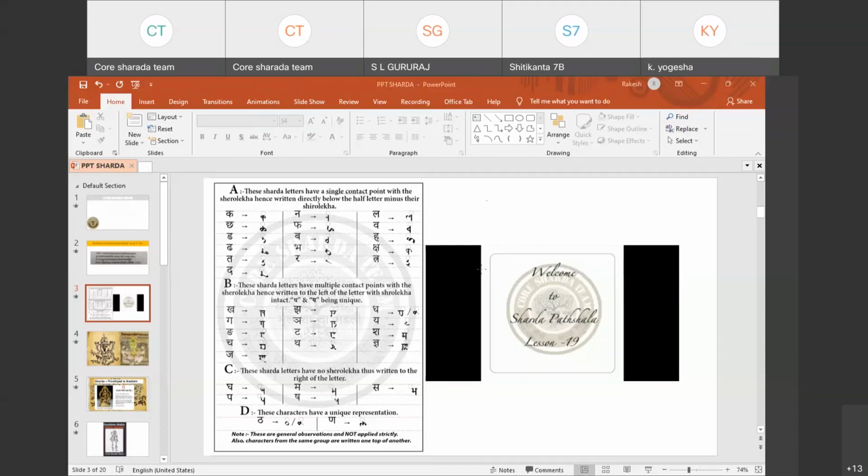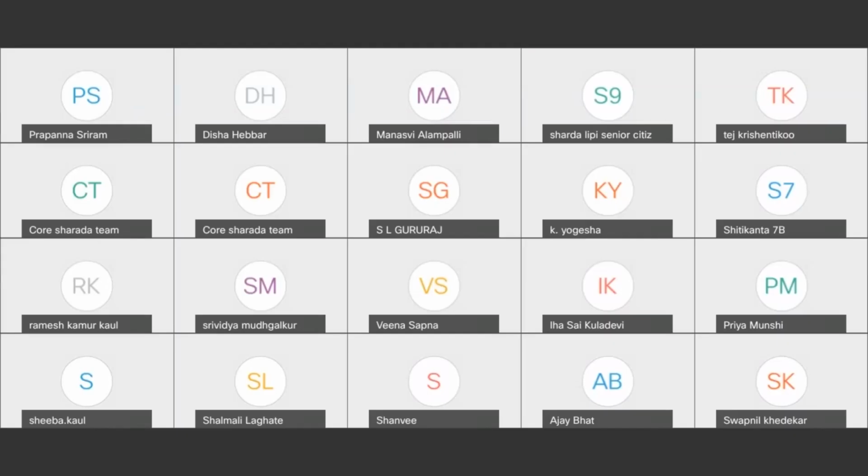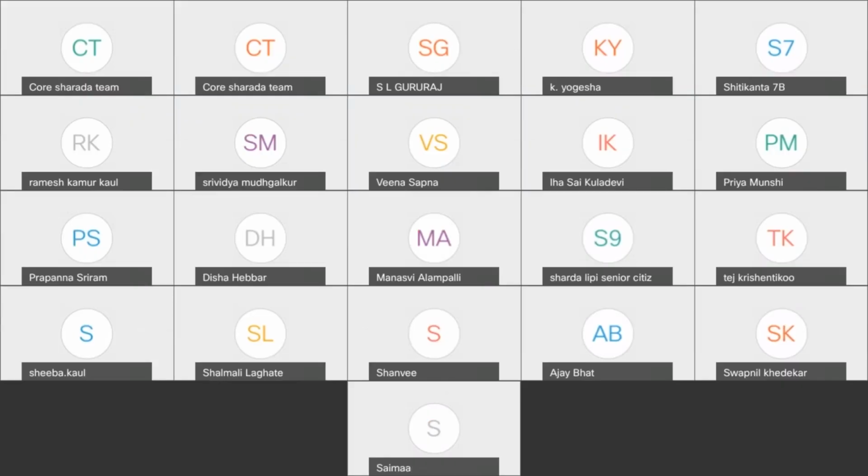Your screen is not moving. It is stuck at that page. Are you writing anything? Now we can see the screen, but we can't see your writing. Actually, it is showing the PDF. Oh, really? Okay. Now let me stop sharing. I will share once again. That is fine, maybe some problem. Okay, now are you able to see?